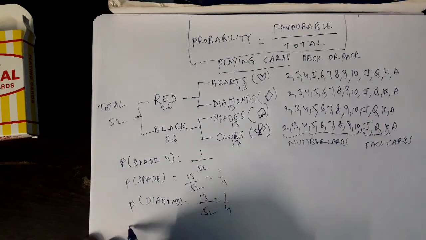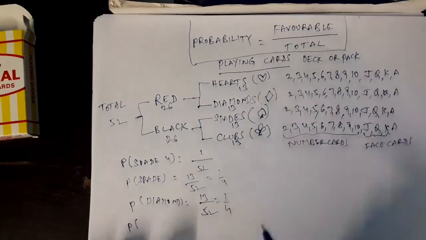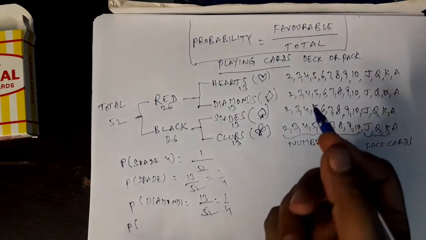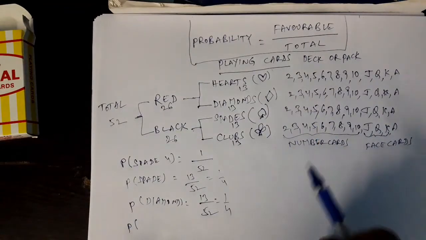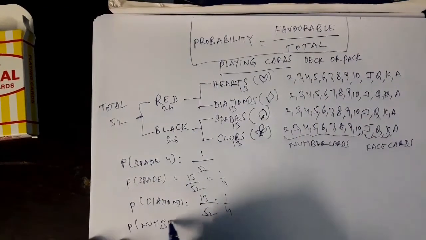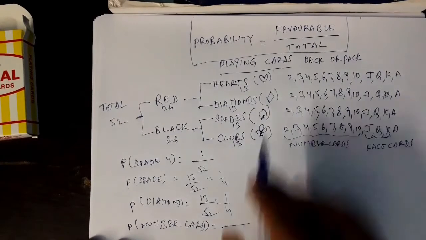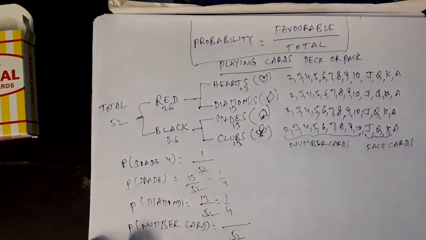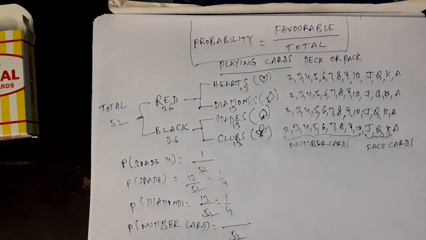My question is, what is the probability when I draw a card from a well shuffled pack of cards that the card is a number card? You tell me. Denominator is as usual, total is 52. Coming to numerator, how many of these 52 are number cards?